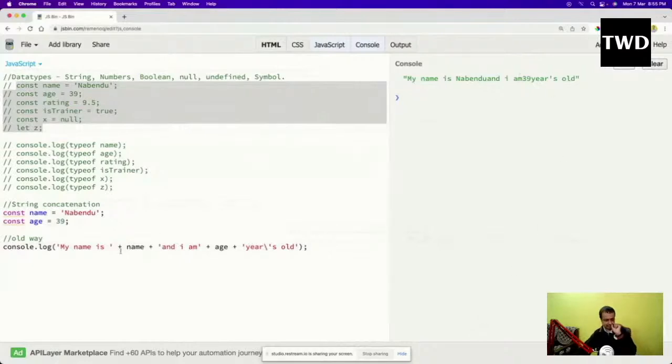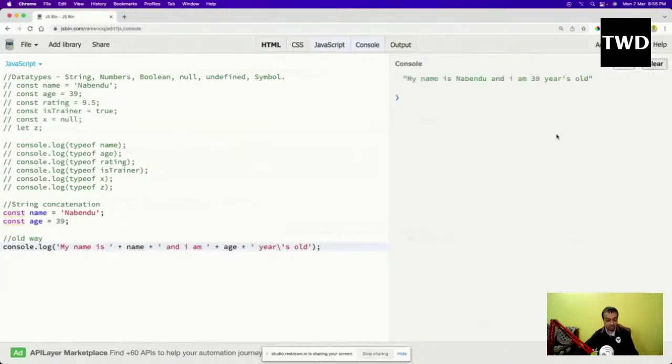So the problem here is that I have to be specific. See, here I have given this space, so it is coming okay, but here also I have to give a space, and I have to keep that in mind. Here also I have to give a space, here I have to give a space, then it will come. So this is the old way.